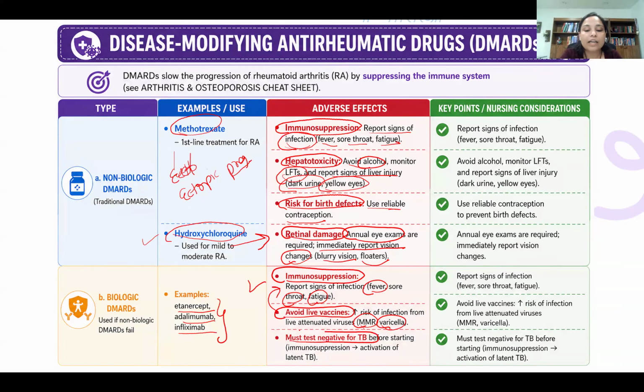Must test negative for tuberculosis before starting, because what happens is when the patient's immunity goes down, the patient will have activation of latent tuberculosis. Now, what is latent tuberculosis? The patient does have the bacteria present, but they are in a dormant state. That means they are sleeping at this point. Why?